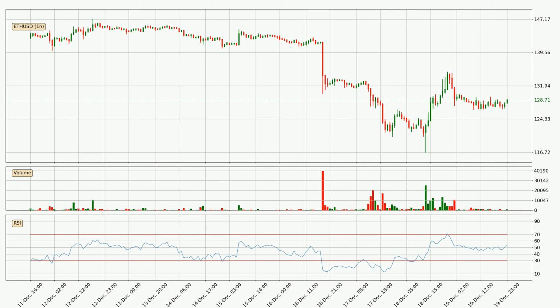When we now look at the current hourly Relative Strength Index, the current hourly RSI is at 53, so there are currently no signs of the crypto being overbought or oversold.